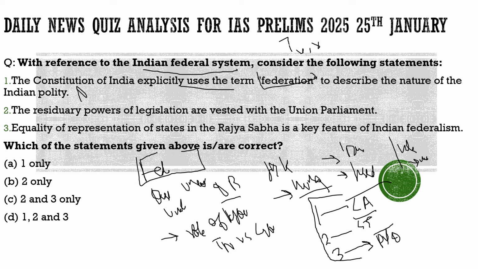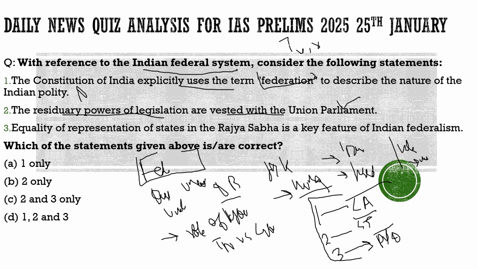Second statement: with respect to federalism, the residuary powers of legislation are vested with the union parliament. 100% correct. What are these residuary powers? They are given in the 7th schedule of the Indian constitution. These are those items which are neither mentioned in the union list, nor in the concurrent list, nor in the state list. So they are kept for the union parliament. So this statement is 100% correct.